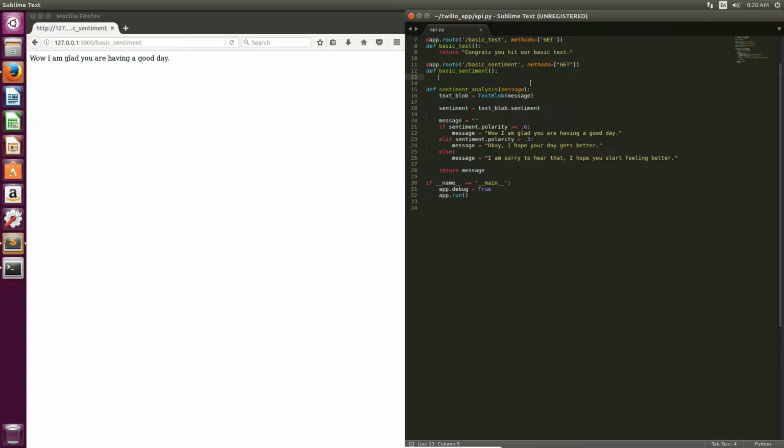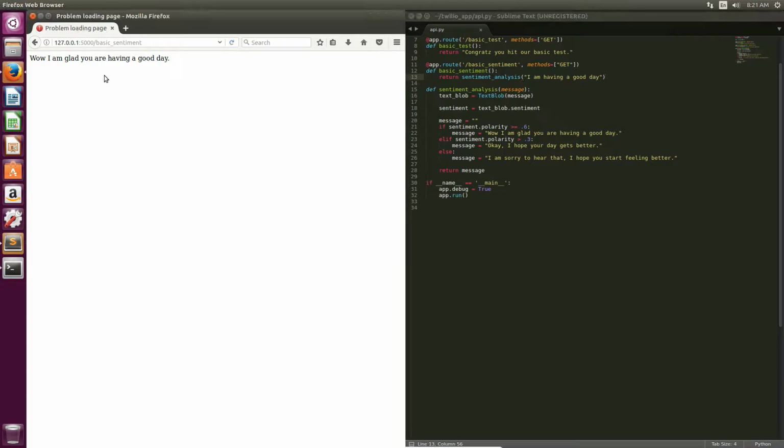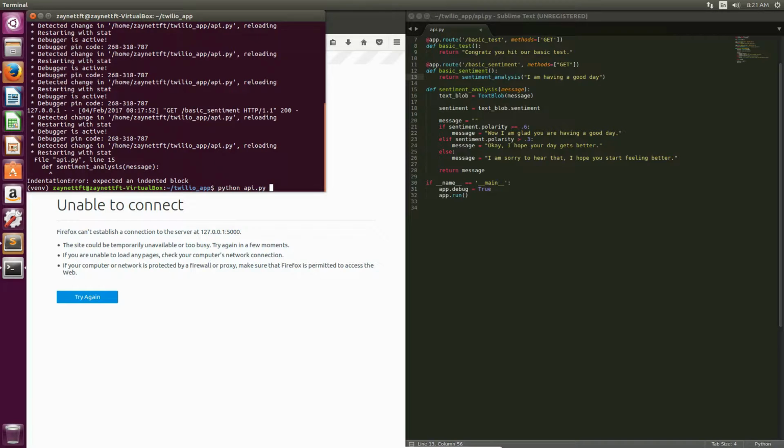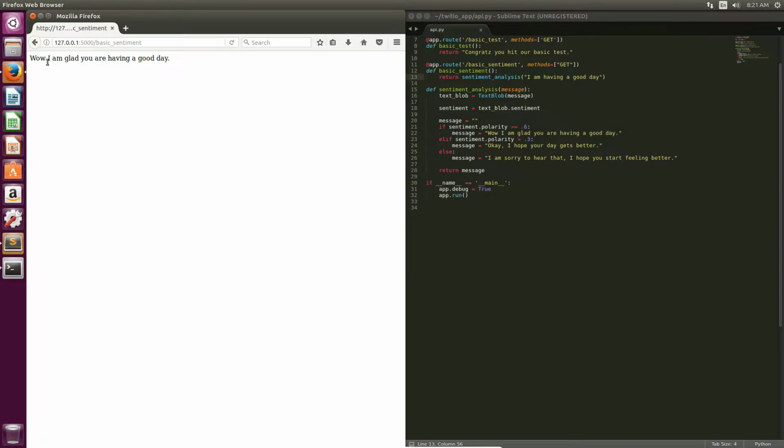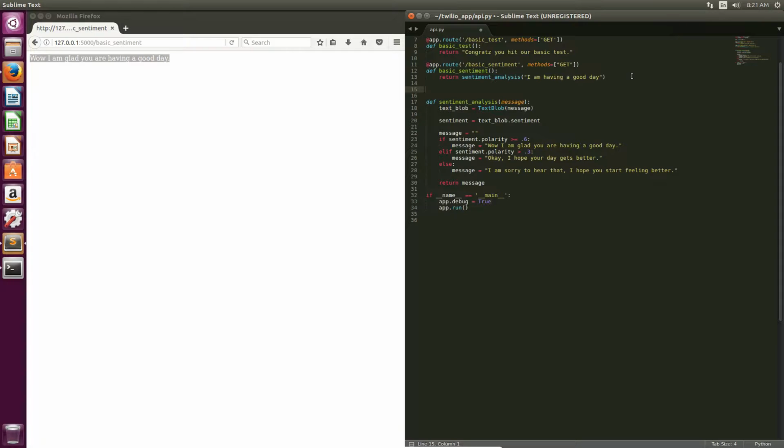Then to get our basic sentiment URL working again, we can say return sentiment_analysis, and then "I am having a good day." That should call this function with the message variable being set to "I'm having a good day." This should all work the same. If I hit refresh, oh, of course, I had a bug in my code and I hit save, so you have to restart your API. If it does crash, you do have to restart the Flask server, so just be aware of that. Now if I hit refresh, "Wow, I'm glad you're having a good day." It works perfectly. This way we can just segment this code away. We don't have to look at it again, really. It just makes our code a lot easier.